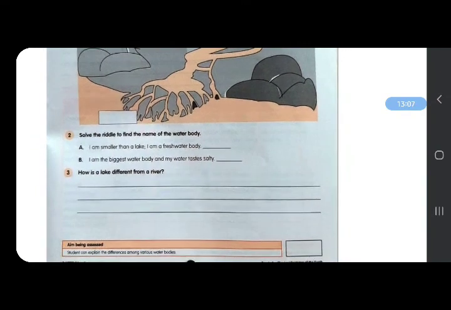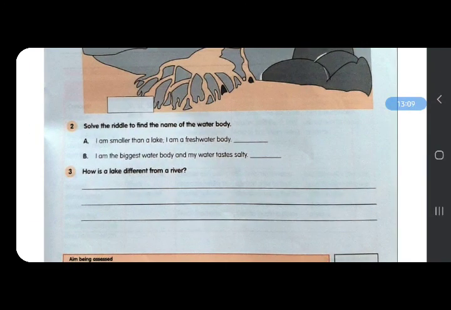Second question, solve the riddle to find the name of the water body. I am smaller than a lake. I am a fresh water body, and smaller than a lake. Second, I am the biggest water body and my water tastes salty. Question 3, how is a lake different from a river?